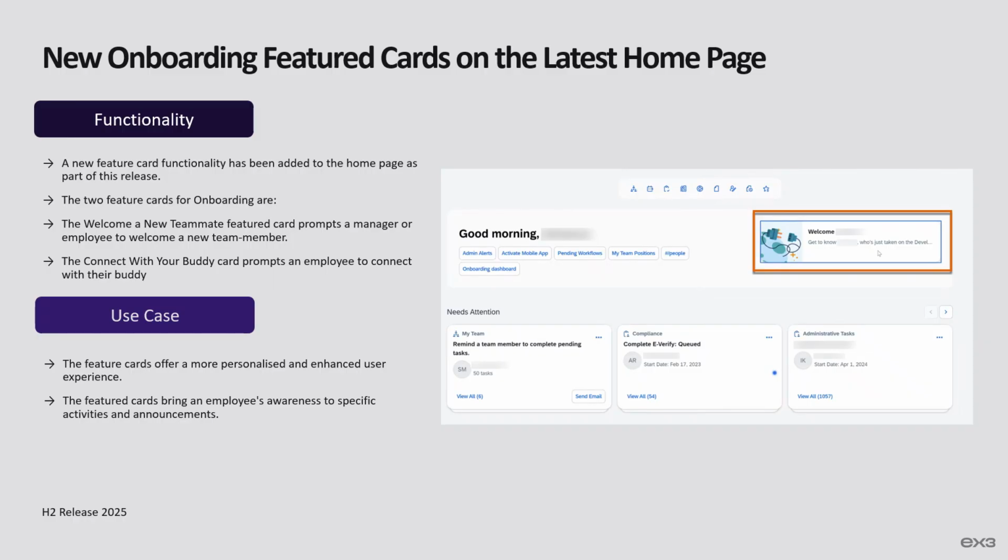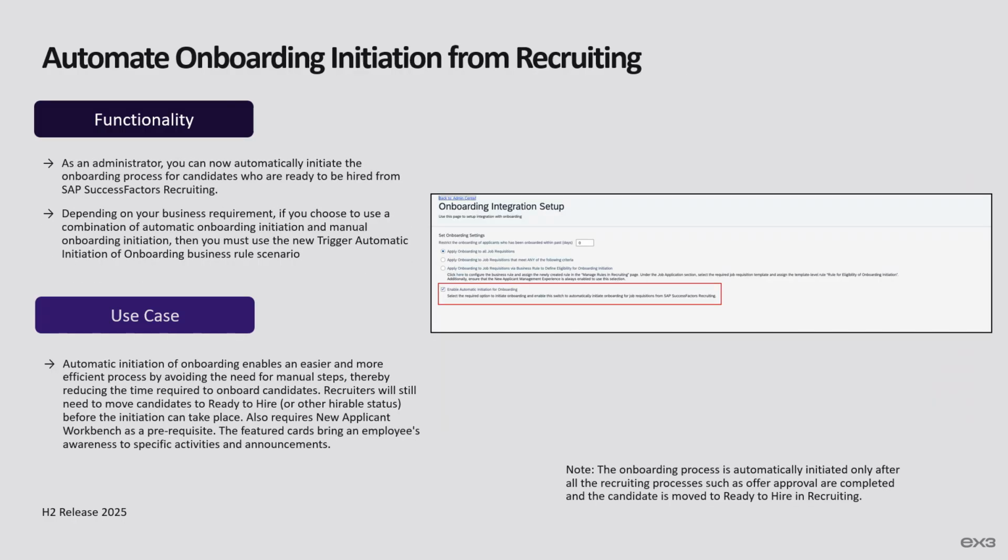New onboarding featured cards on the latest homepage. The featured card is a dynamic card that highlights useful information in the latest homepage. The featured card functionality isn't available in the legacy homepage. For the 2H 2025, we're releasing two featured cards for the onboarding module. The Welcome a New Teammate featured card prompts a manager or employee to welcome a new team member. And the second, the Connect with Your Buddy card, which prompts an employee to connect with their buddy. This card disappears 30 days after the hire date.